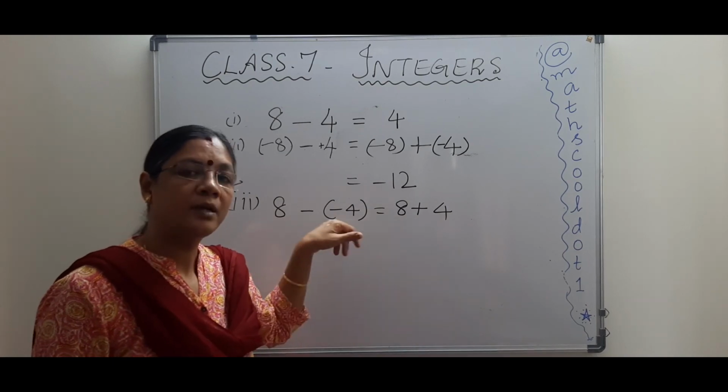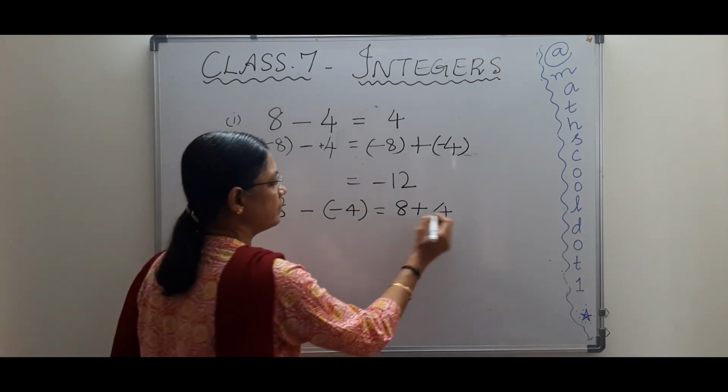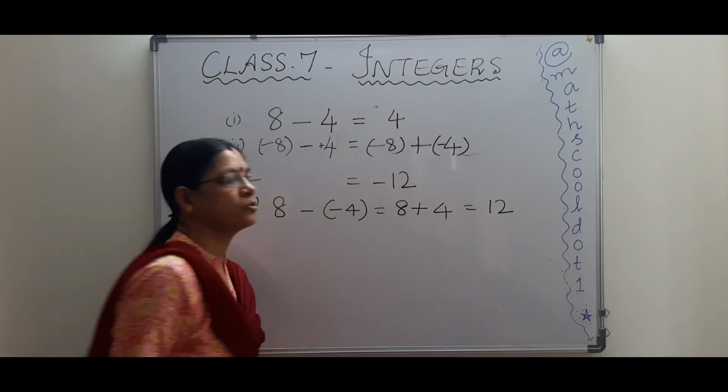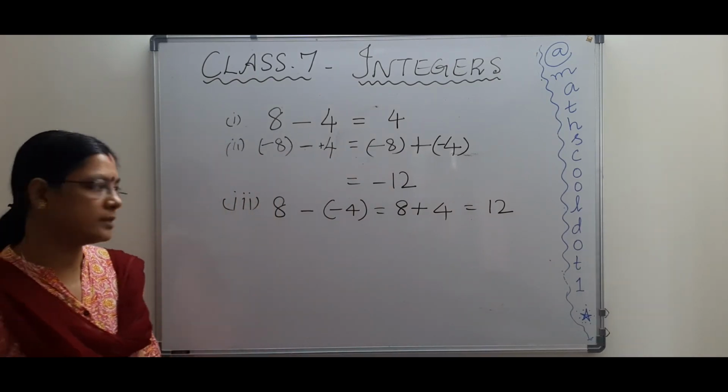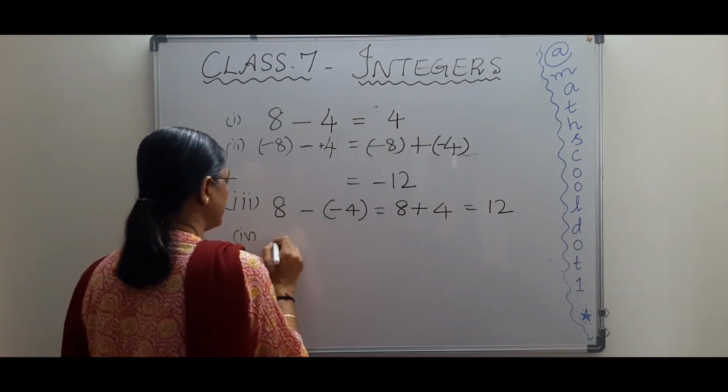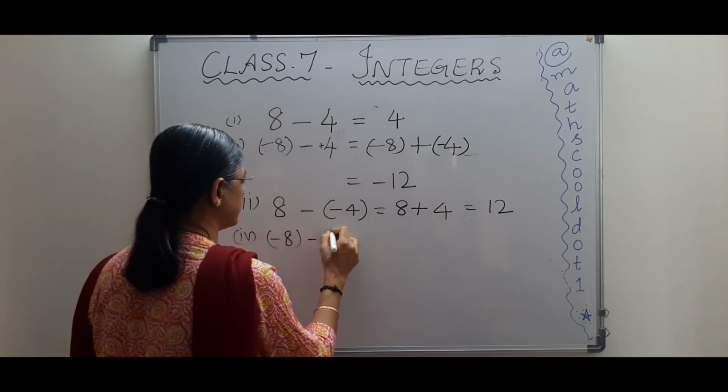Change subtraction to addition, and the second number to its additive inverse. So 8 plus 4 will become 12. So 12 is the answer. Do you understand?